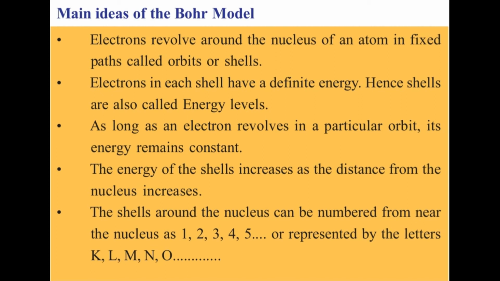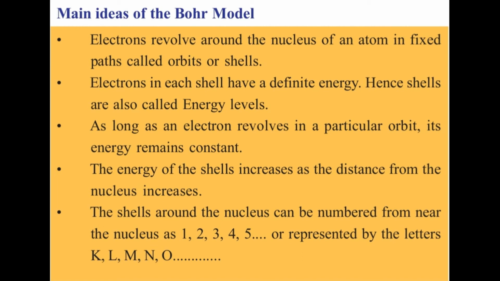What is the second one? Electrons in each shell have a definite energy. Hence the shells are also called energy levels.